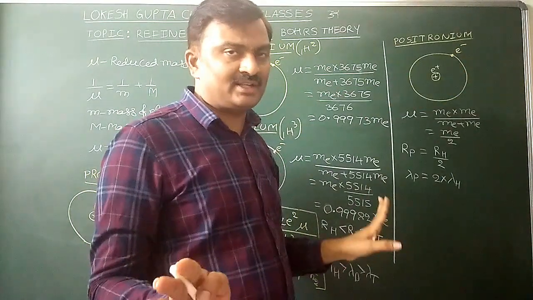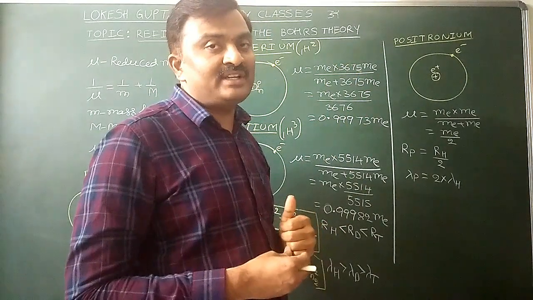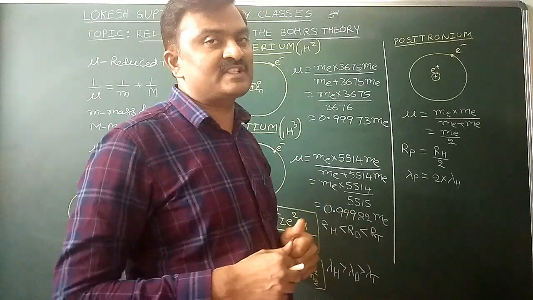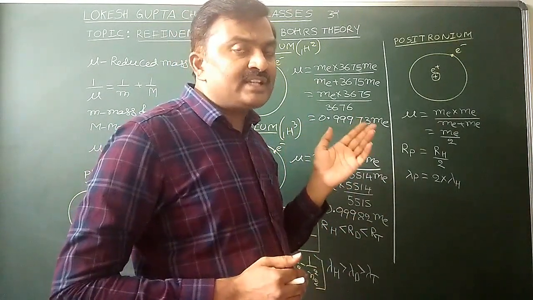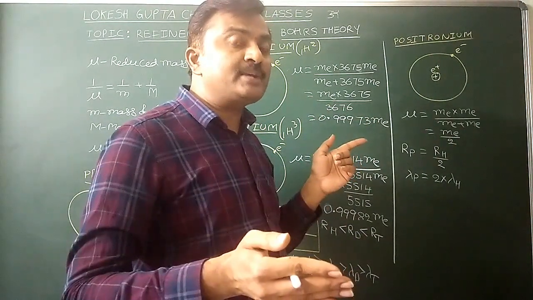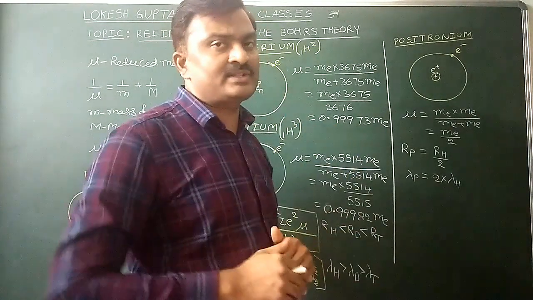Outside the nucleus, one electron only. Now, what is the wavelength of this positronium when compared with the hydrogen spectrum? Or, the wavelength of a spectral line in this positronium is how many times the wavelength of the same spectral line in hydrogen? It is the question.